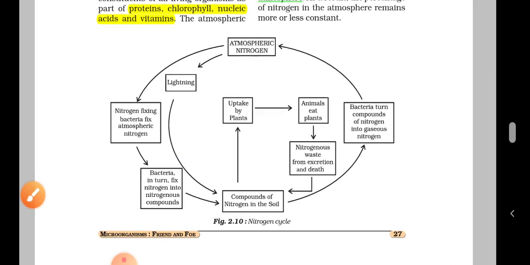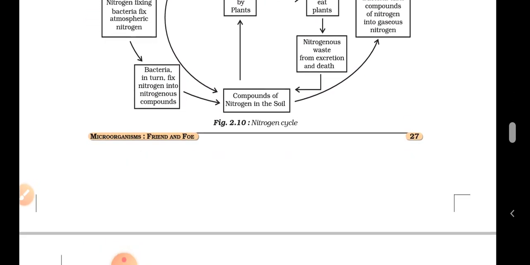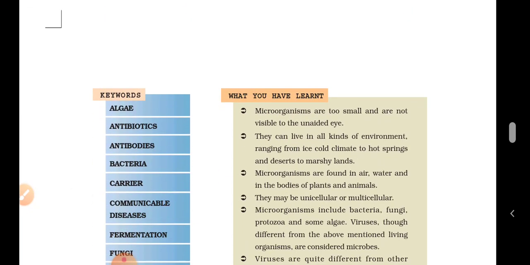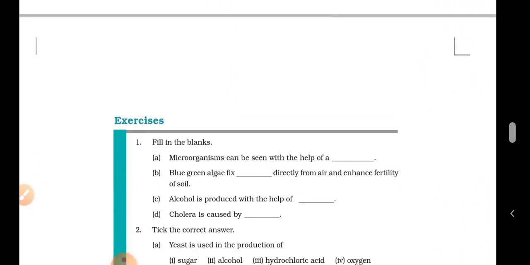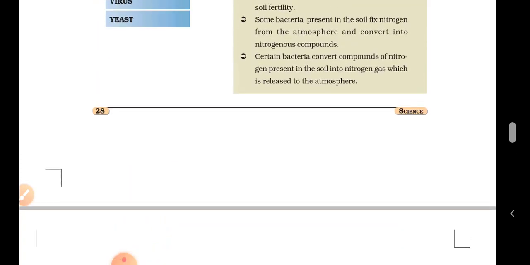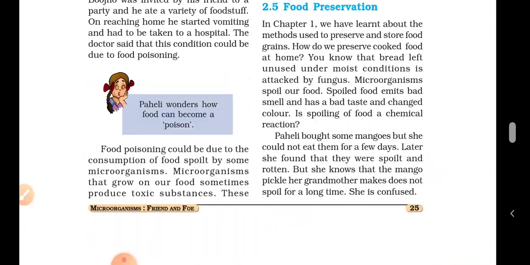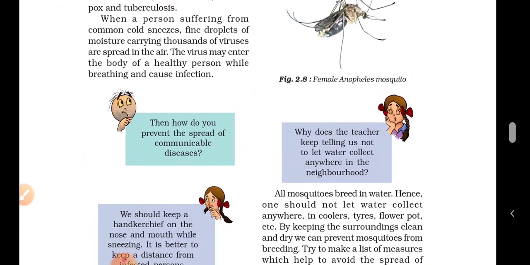This completes our first lesson, second chapter, second part. Exercises are covered in the next video. Exercises are easy. If you take note of these concepts, then the exercises are easy.